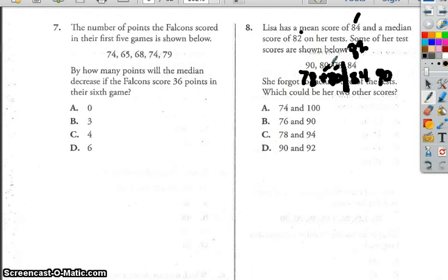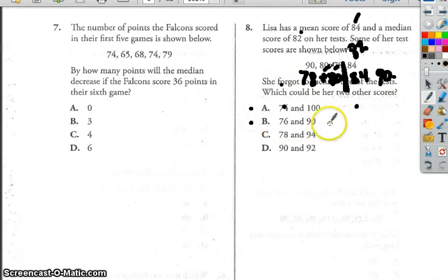And I need to get it up a point. If I add 74 here and 100 here, that's going to leave my 82 alone. So that one I'm still going to say is still in. 76 will go over on this side, 90 would go over on this side, so that one will not affect my median.